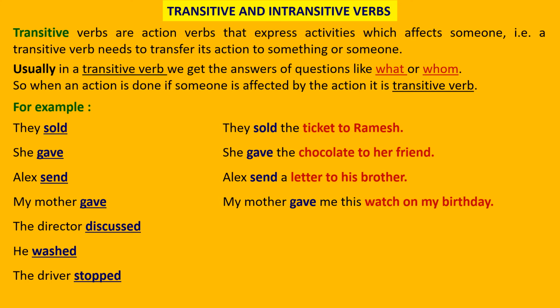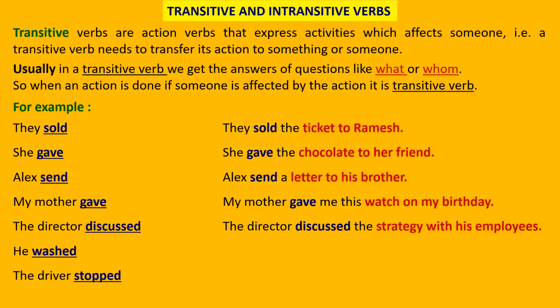My mother gave me this watch. So the giving, the verb, is transferred to me. So both the things are solved: the question as well as the action is transferred. And to whom? They sold the tickets. To whom? To Ramesh. She gave the chocolates. To whom? To her friend. Even the answer of whom you are getting here.